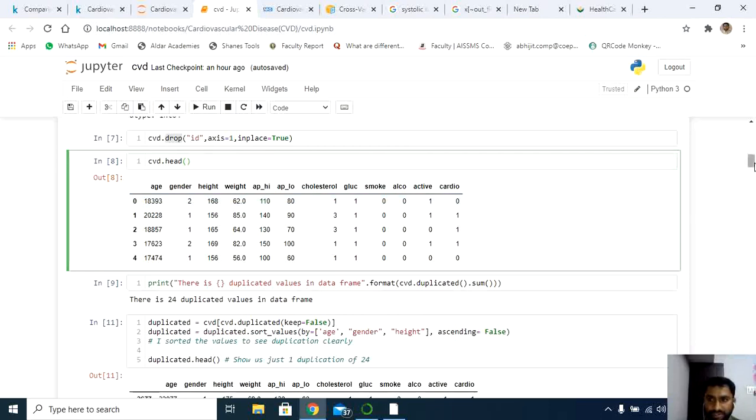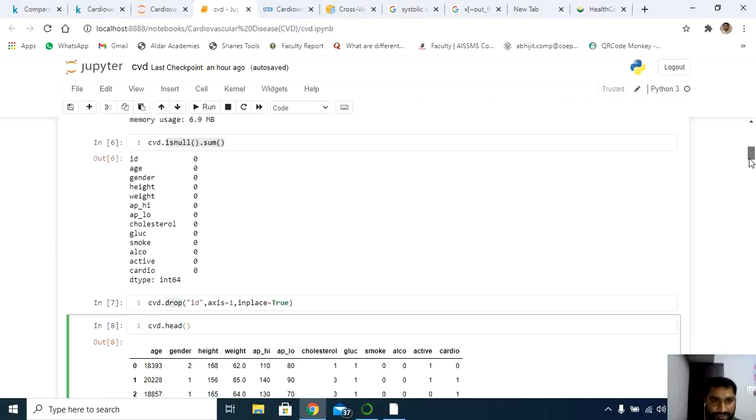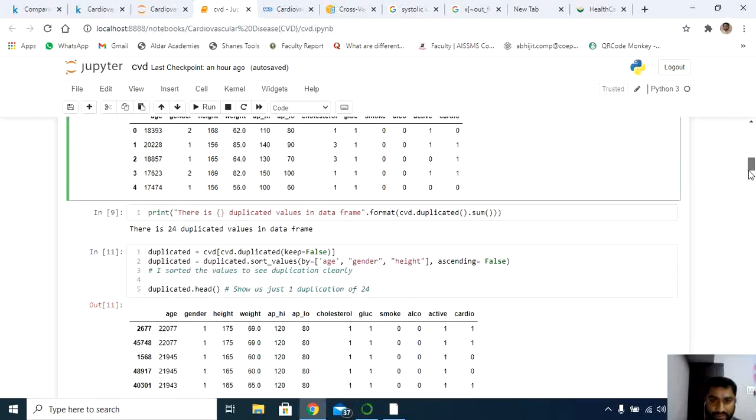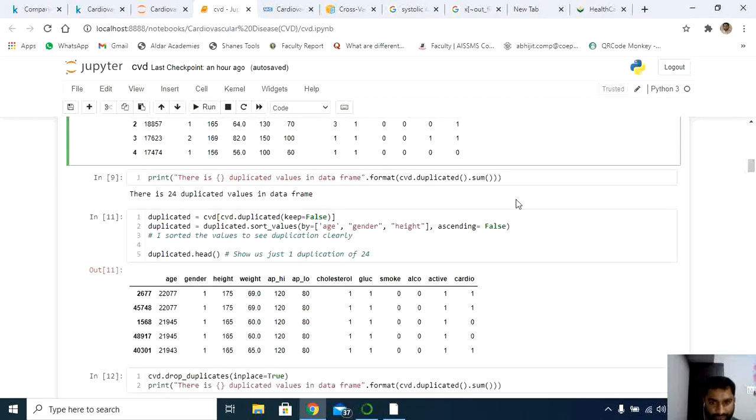Next is the work we need to do, but before that, I think it's important to note that although I don't have any empty cells here, there may be a chance of having duplicate values. So I'm going to check whether I have duplicate values.